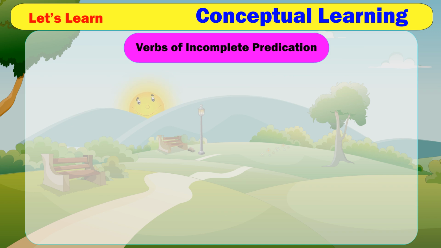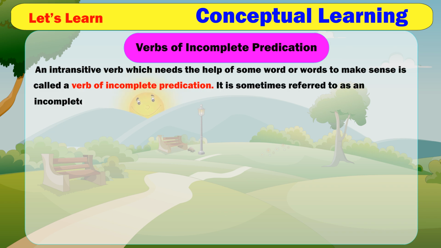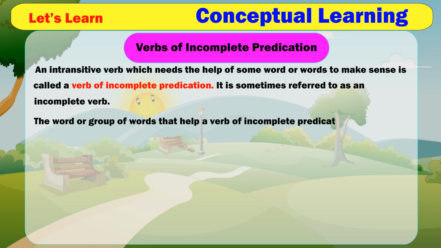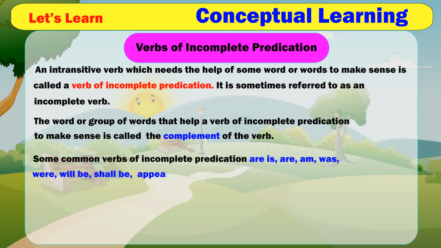Verbs of incomplete predication. An intransitive verb which needs the help of some word or words to make sense is called a verb of incomplete predication. It is sometimes referred to as an incomplete verb. The word or group of words that help a verb of incomplete predication to make sense is called the complement of the verb. Some common verbs of incomplete predication are is, are, am, was, were, will be, shall be, appear, seem, look, taste, turn, become, and grow.